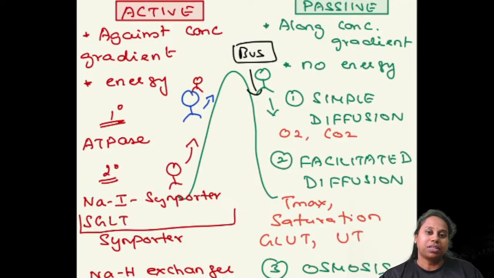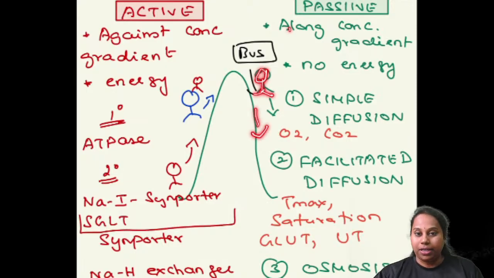What is passive transport? Now you are already on top of the hill. You just want to come down along the gradient. You just come from high to low along the gradient. You don't use any energy. This is called passive transport. There are three types of passive transport.